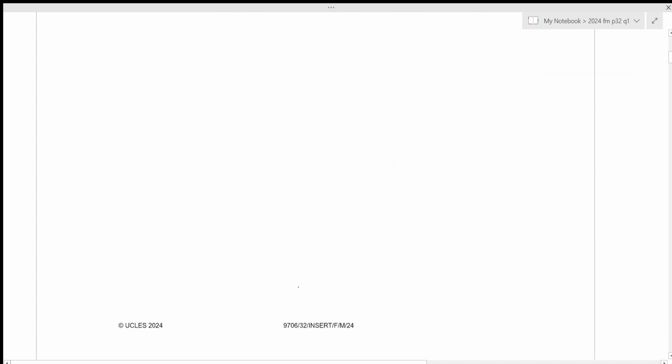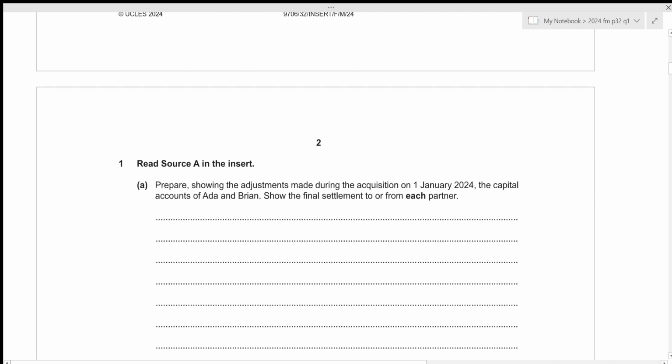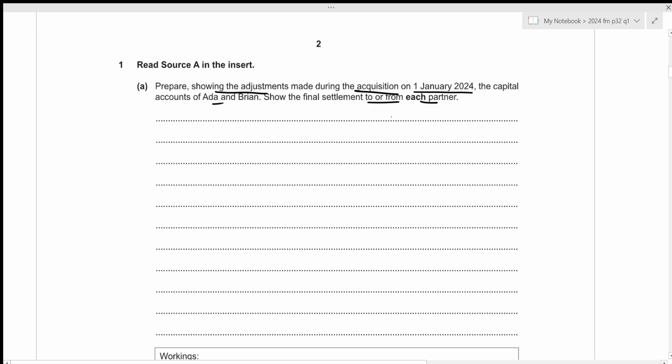Let's take a look at our first question. We need to prepare, showing the adjustments made during the acquisition on 1st January 2024, the capital accounts of Ada and Brian. We need to show the final settlement to or from each partner. Usually for partnership acquisition, the final settlement will be to or from the partnership bank account, but in this case, we need to show the settlement to or from each partner. Okay, let's prepare the format for our capital account.